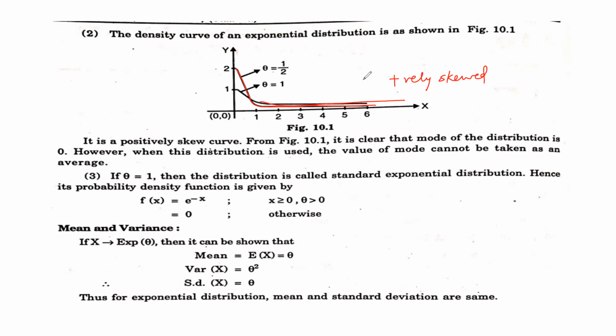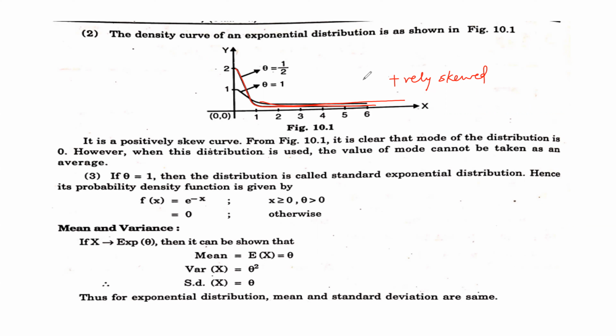Therefore the mode is going to be 0. And when this distribution is used, the value of the mode cannot be taken as the average.